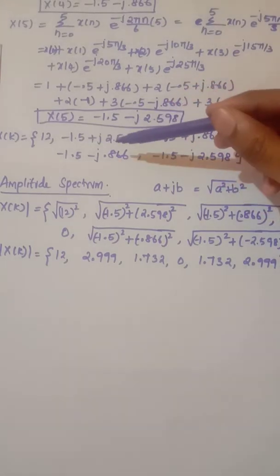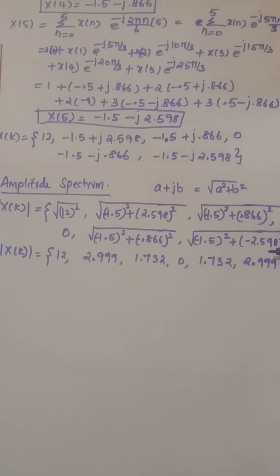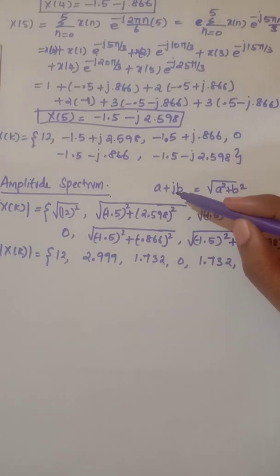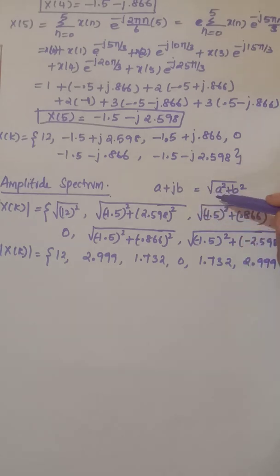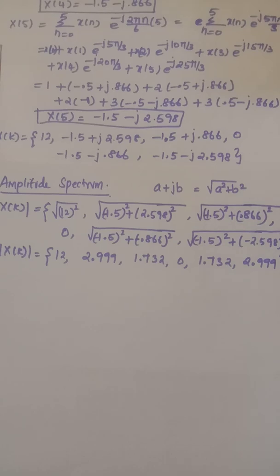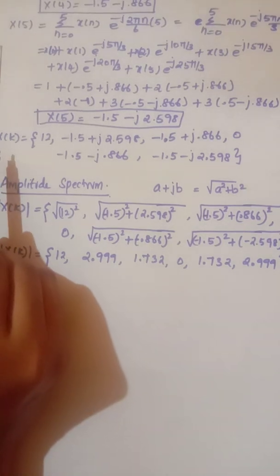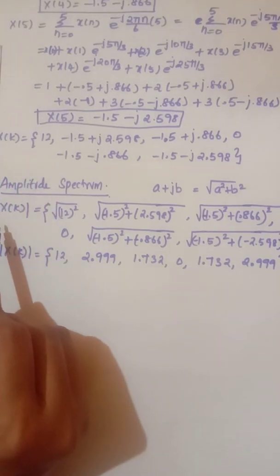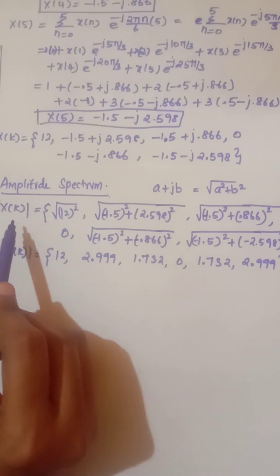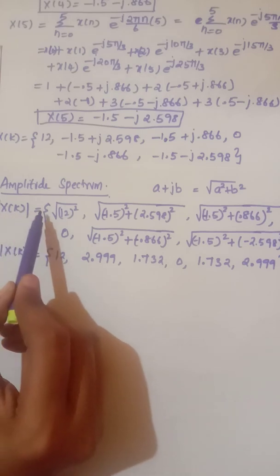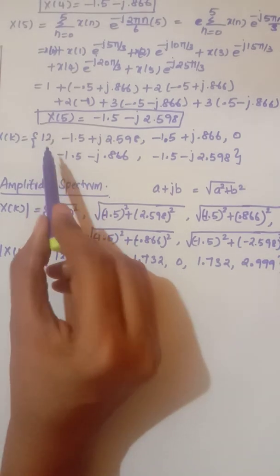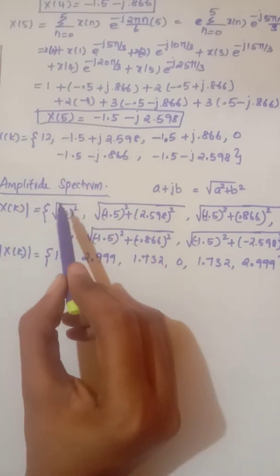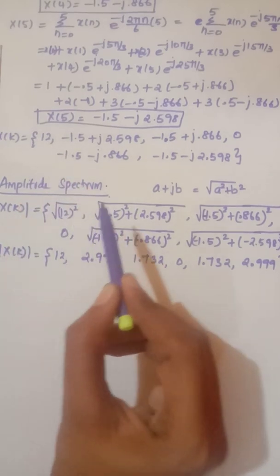Now from the obtained x of k, we need to find the amplitude spectrum and phase spectrum. As we know, if we have a complex number, the amplitude can be found as the square root of a square plus b square. Similarly, x of k is the sequence, and its amplitude is represented by its magnitude spectrum, mod x of k, which is 12, since we have only the real part, the square root of 12 the whole square.